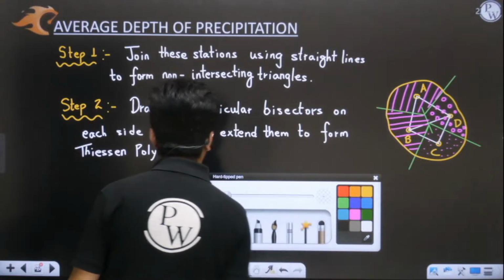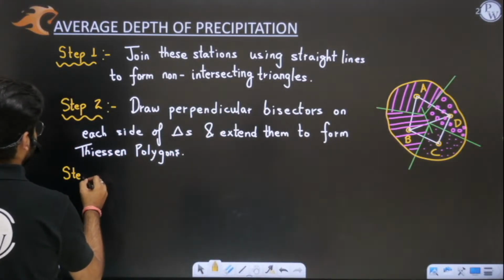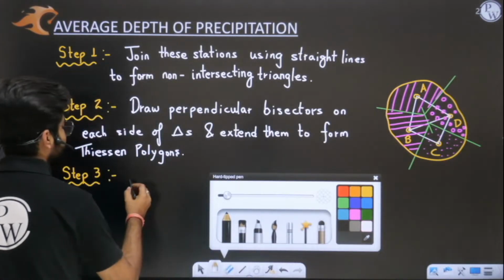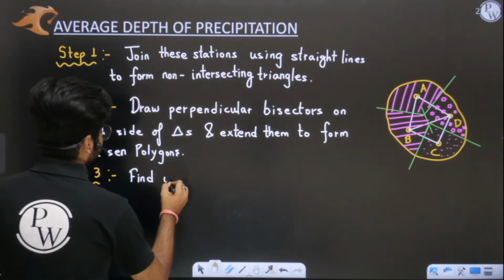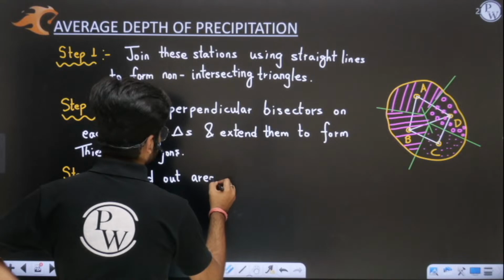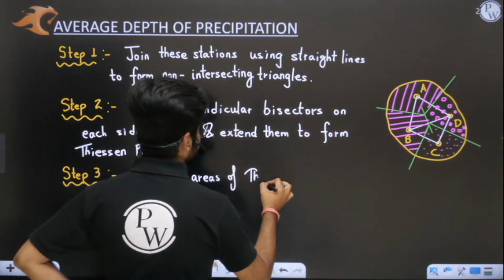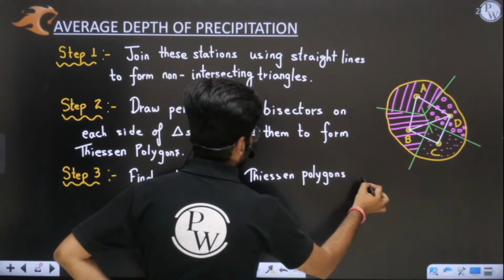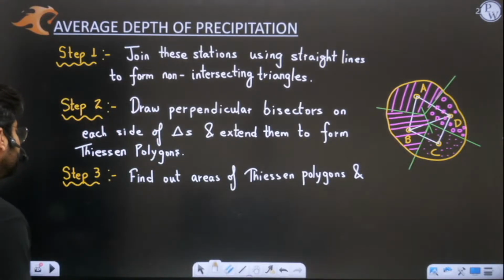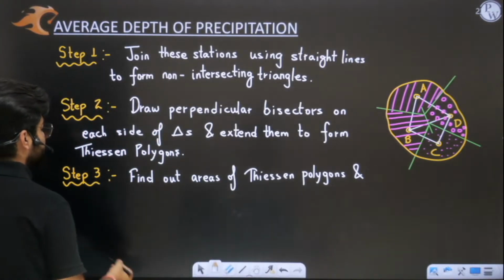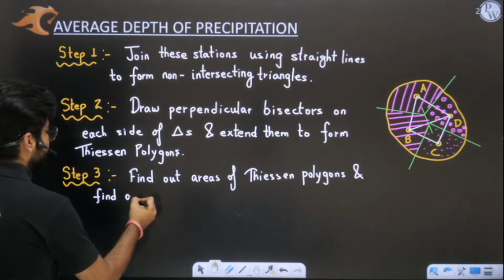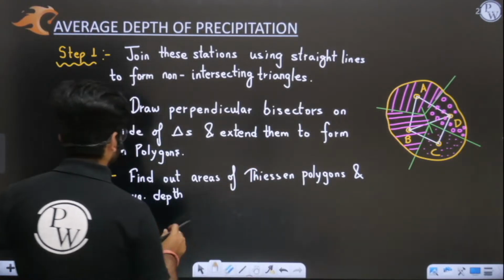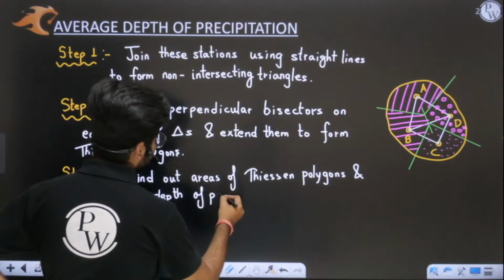At last, what do I have to do? Now, the very third step and the last step is to find out the areas of the Thiessen polygons. Okay, what do you have to do now? Sir, what do we have to do now? We have to find out the areas of the Thiessen polygons, evaluate the depth of average precipitation, and find the average depth of precipitation. Sir, how will we find the area of these Thiessen polygons? Can you tell this? And find the average depth of precipitation. So how will I evaluate?